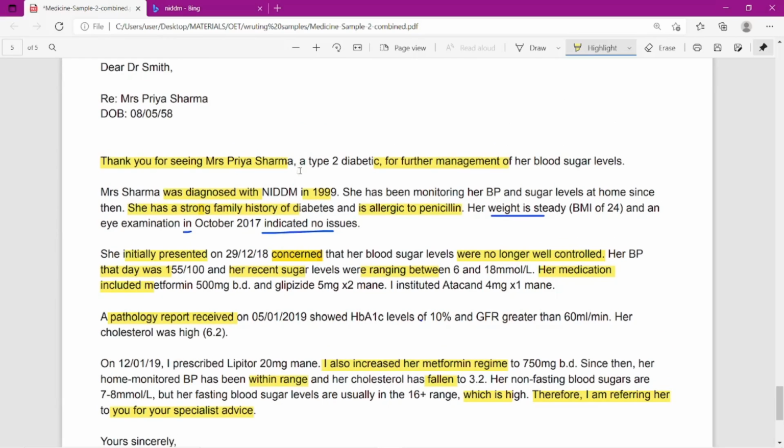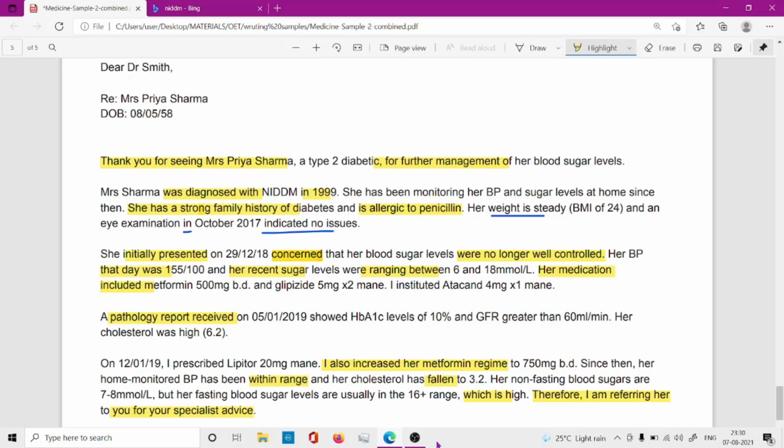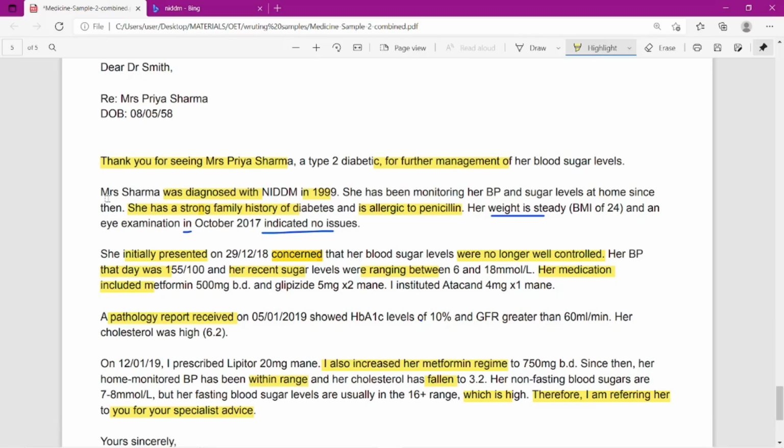See, most students miss this A in the type 2 diabetic. So, for further management of blood sugar levels. Okay, then Mrs. Sharma. From here they have taken only the second name, not the first name.